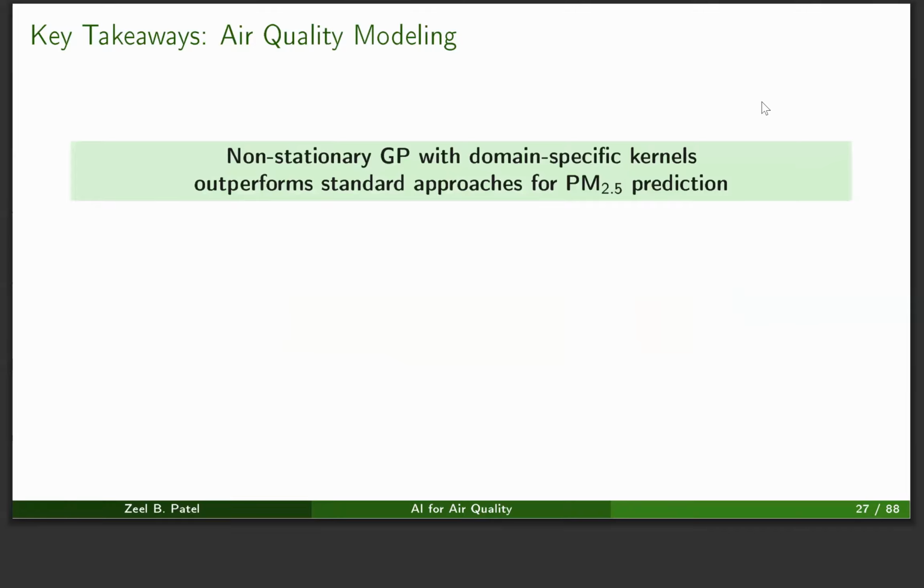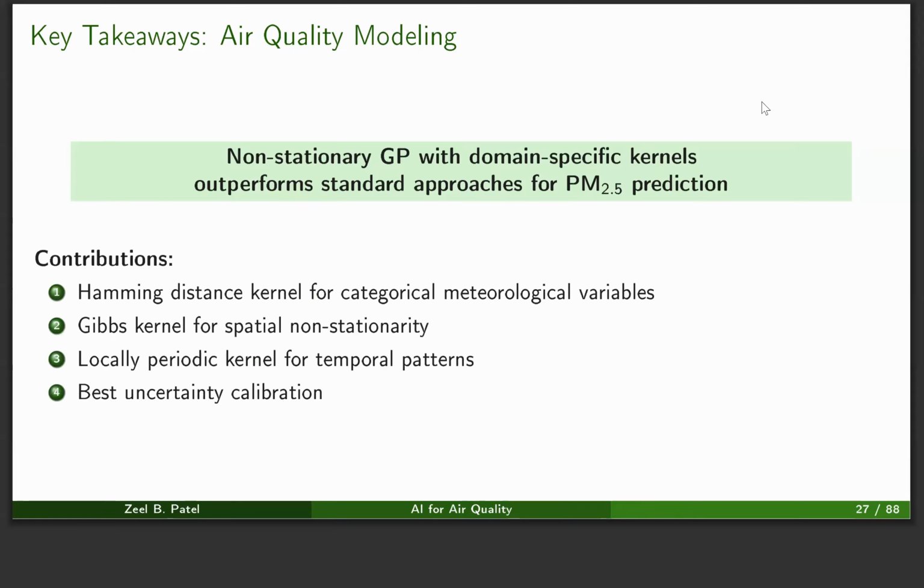Now, the key takeaway from this is that we have proposed a non-stationary GP with domain-specific kernels, which outperforms the standard approaches for PM 2.5 prediction. Our contributions include Hamming distance kernel for categorical variables, Gibbs kernel for spatial non-stationarity, locally periodic kernel for the temporal patterns, and we achieve the best uncertainty calibration using the ANCL configuration.